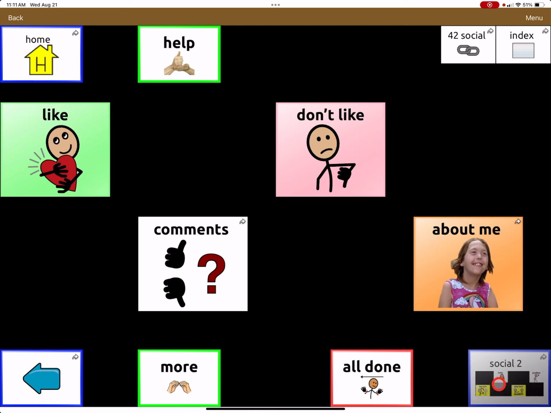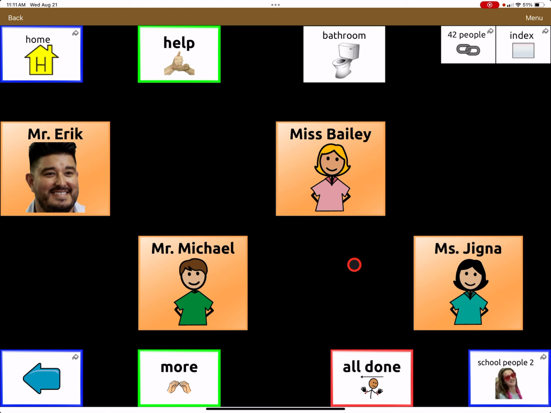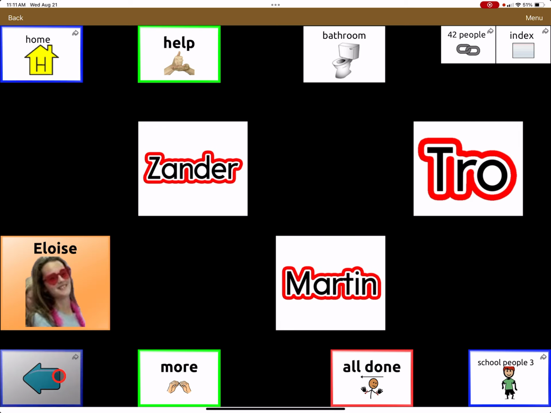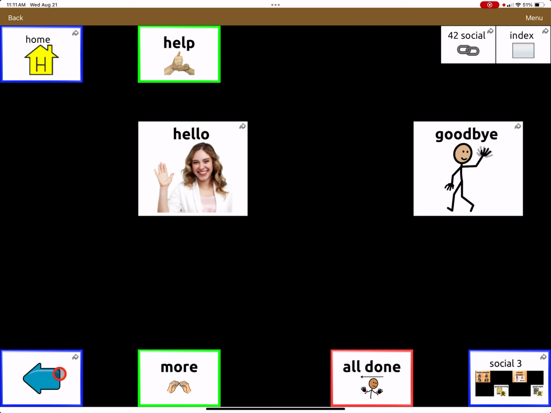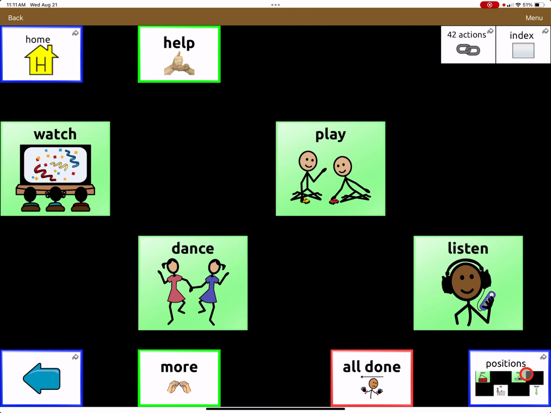So we go here to the right, like and don't like. This is the greetings page that has some choices. Hello. When we say hello, when we go to school people, these are presented 4 at a time. And so there are a lot of school people to get back to. Then we go the back button to take us all the way back to where we were. It's a lot of navigating. So then social page that we've got the my turn, your turn, home and school people, more actions.